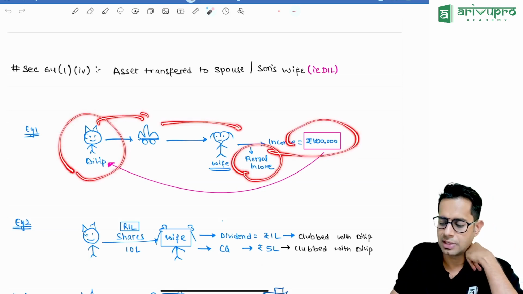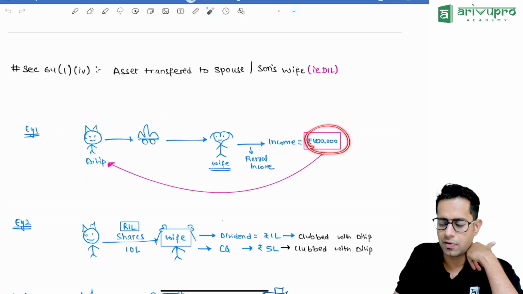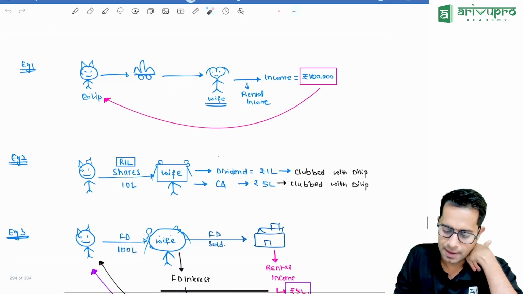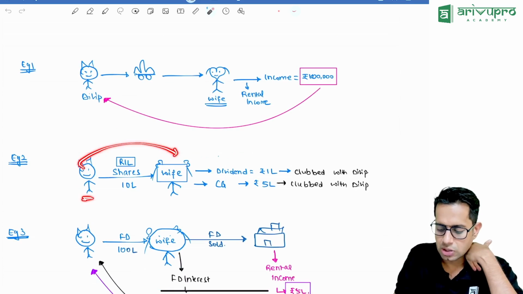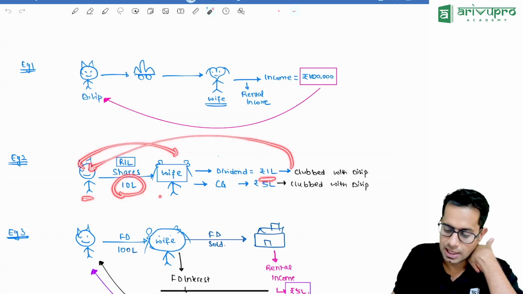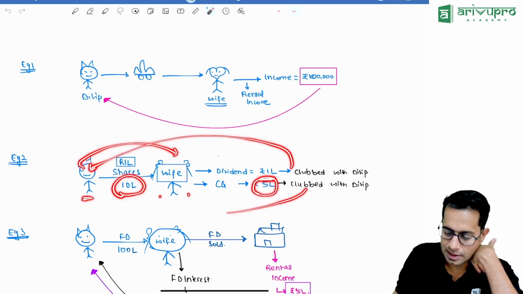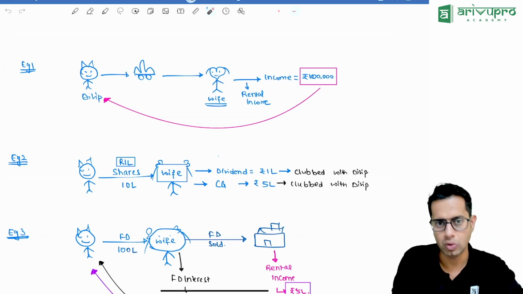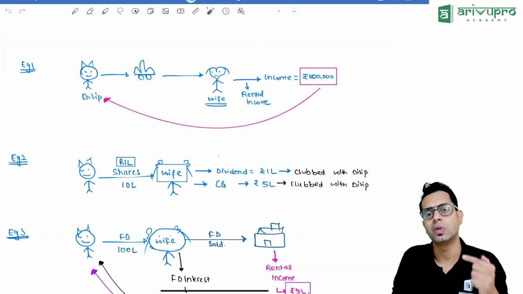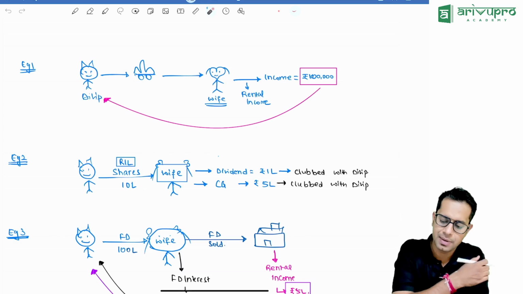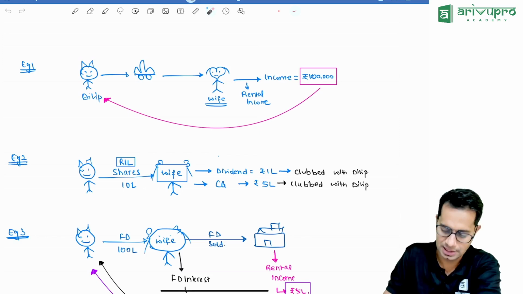Now let us say I transferred a car to my wife. My wife gave this car on rent and she earned a rental income of 1 lakh rupees. This income will be taxable and clubbed in my hands. Case number 2: I gave shares of Reliance Industries worth 10 lakh rupees to my wife. She earned a dividend. This dividend will be clubbed in my hands. She sold the shares and earned a capital gain. This capital gain will be clubbed in my hands. So if I transfer any asset to a spouse, whatever income is generated on the transferred asset will be taxable in the hands of the transferor.